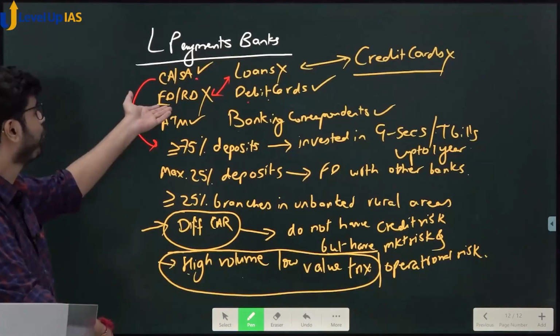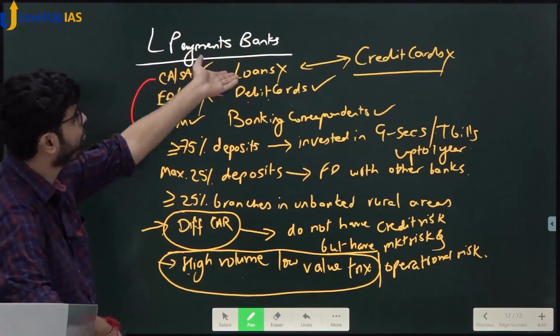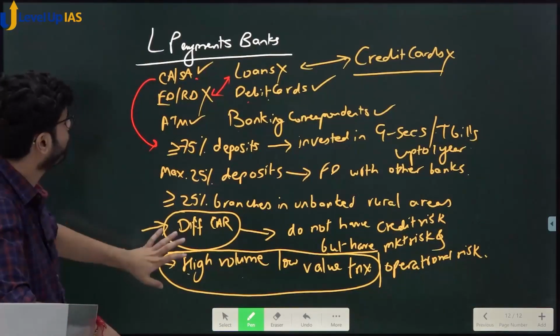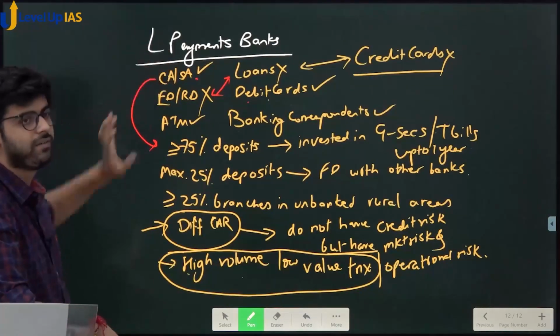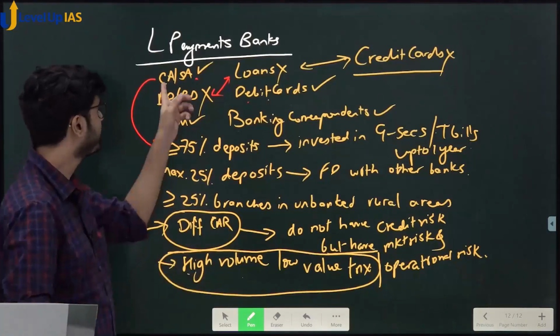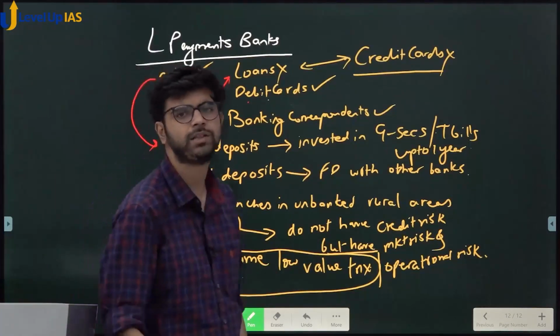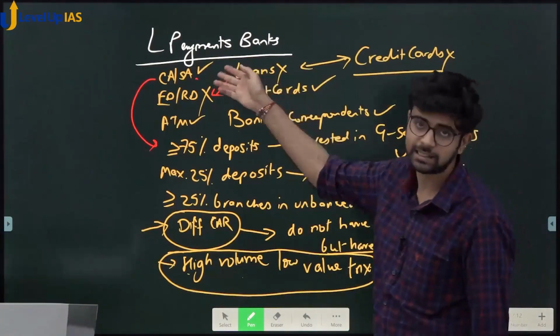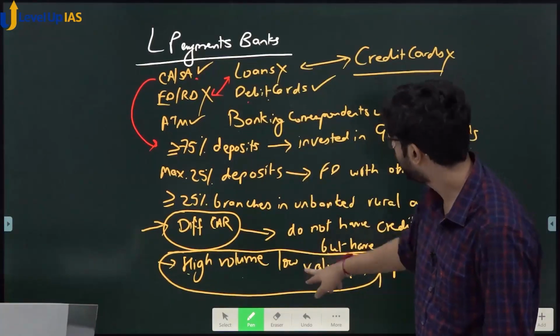Because you are not allowed to open a fixed deposit. Because you are not allowed to take a loan. So where will high value come from? Okay, you are only allowed to open a current account or a savings account. There will be a lot of transactions from the current account and savings account. You pay your bills, you withdraw money, you swipe your ATM card, etc. And your salary also comes here, but that will be low value but high volume.